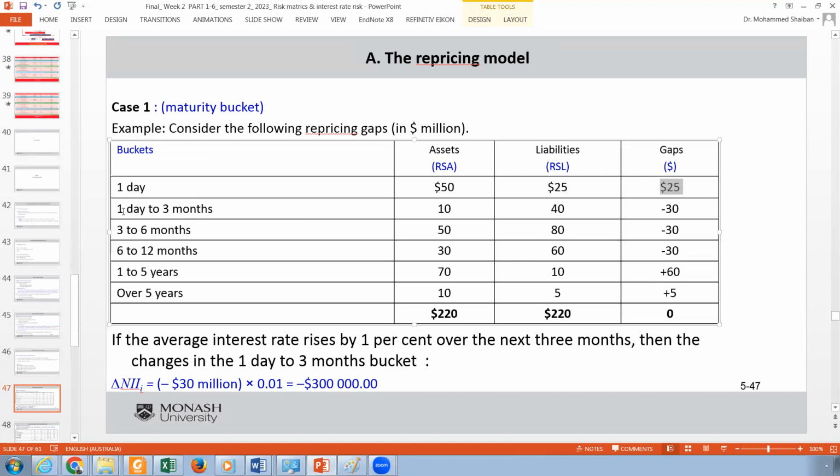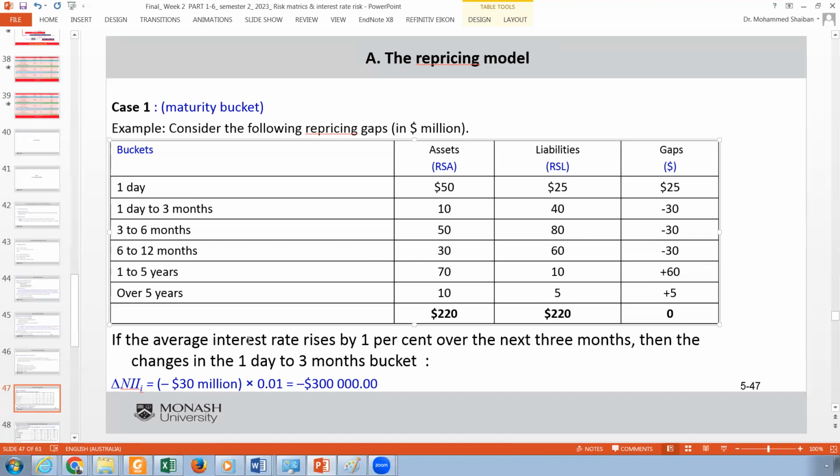What about from 1 day to 3 months? Actually, they are 40 if you take the 3 months. But if you take it from 1 day to 3 months, which is these two, they will become minus 30. So 1 to 3 months is minus 30. You take the assets and liabilities from 3 months to 6 months, you will find the risk-sensitive asset 50, risk-sensitive liability 80, minus 30, and so on and so forth.